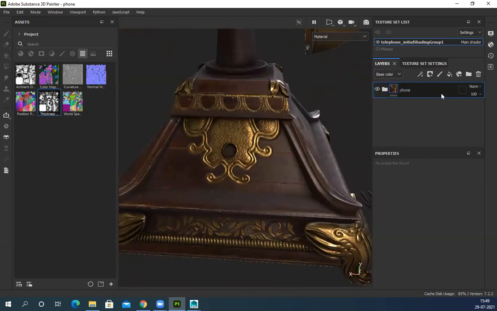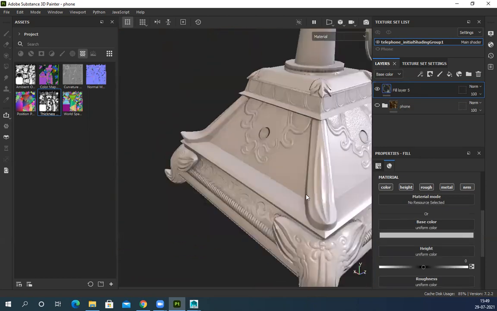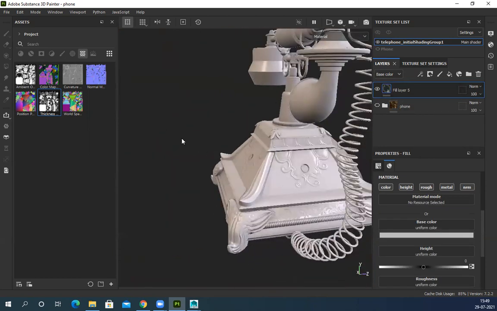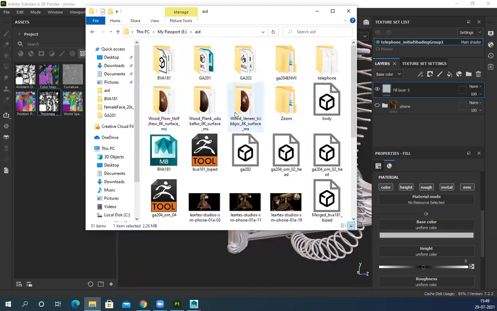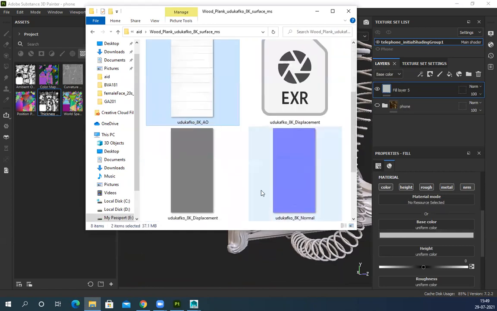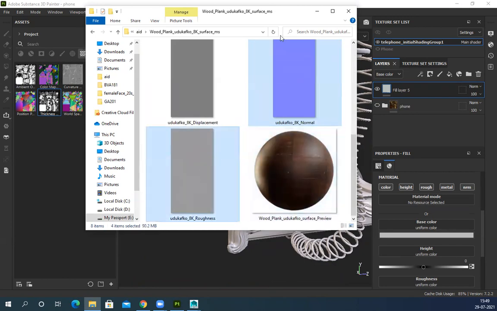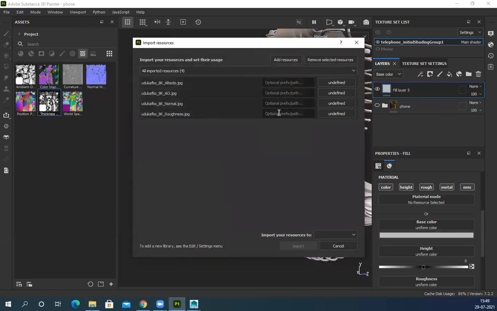Okay. So let's see. I create a layer. Let's hide this one. This is my base. Everything is baked. So now I have a couple of textures here. From last class, I used all these textures: albedo, sorry, no AO, displacement, normal, and roughness. Drag and drop in your shelf. Select all of them. Textures, current session.